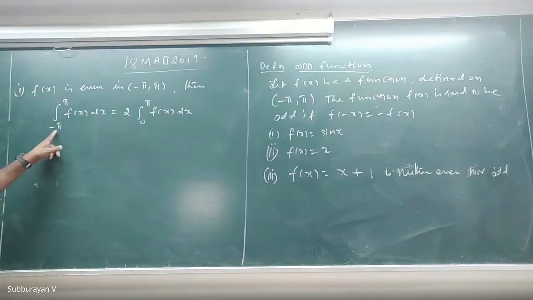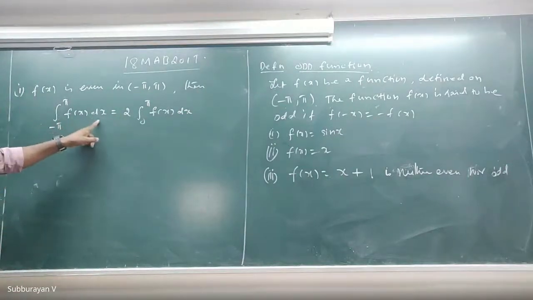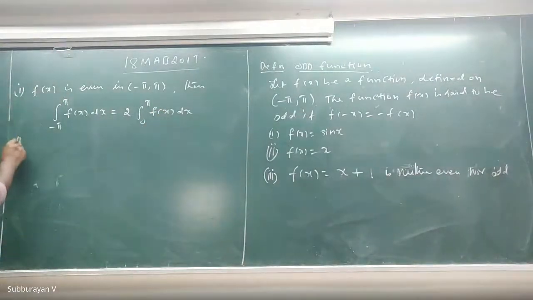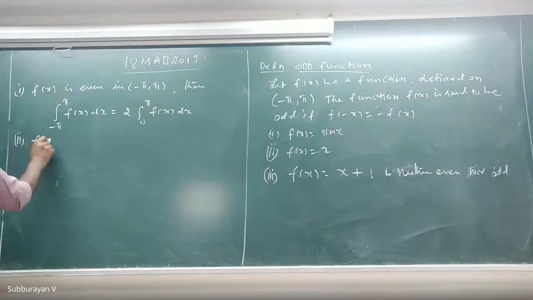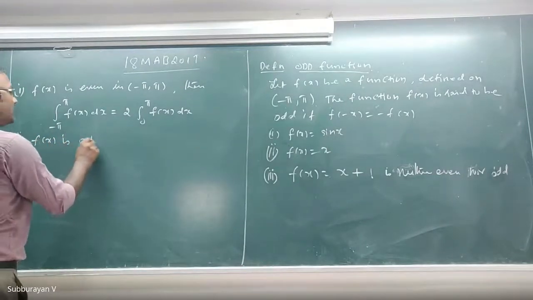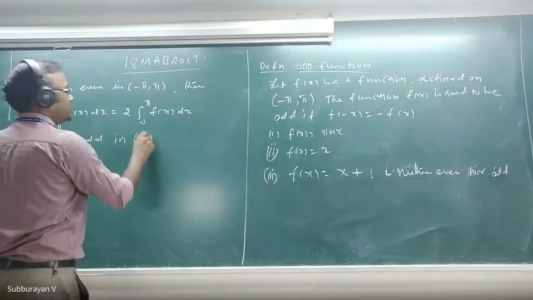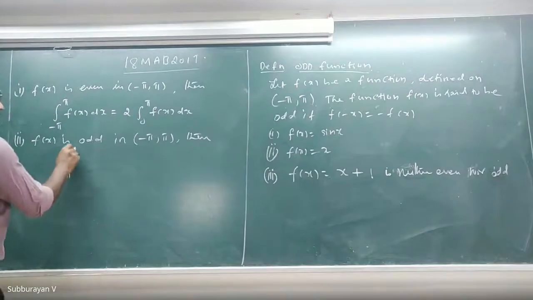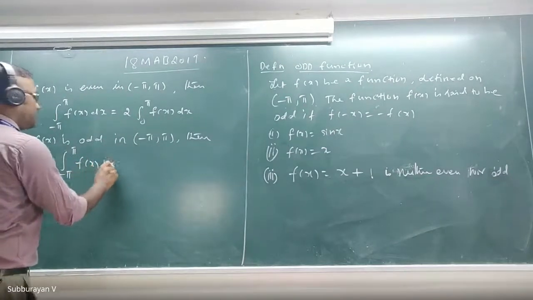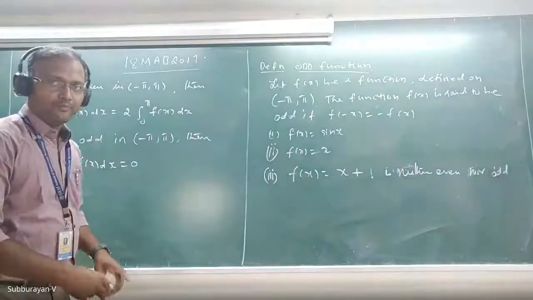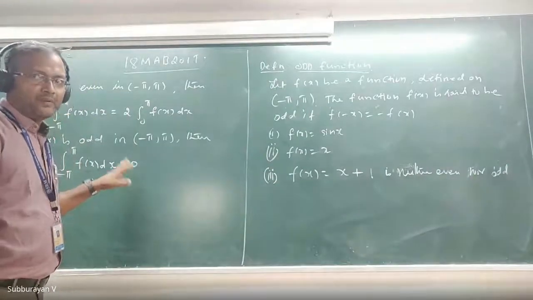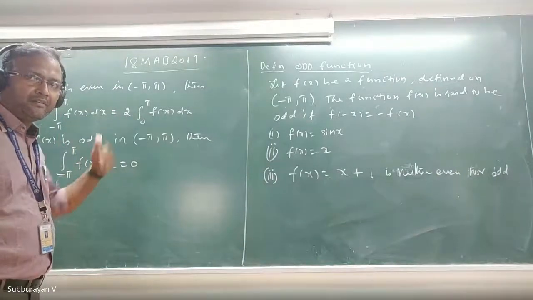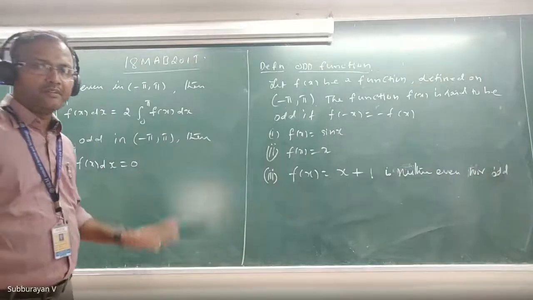If this is an even function in the interval minus pi to plus pi, then the integral of f of x dx is equal to twice integral 0 to pi f of x dx. And the second one: if f of x is odd in the interval minus pi to plus pi, then integral minus pi to plus pi f of x dx is equal to 0. Simply, it is 0. That is the advantage. So no need to integrate the odd function in the interval minus pi to plus pi. Straight away we can put it equal to 0. The value of that integral will be 0.